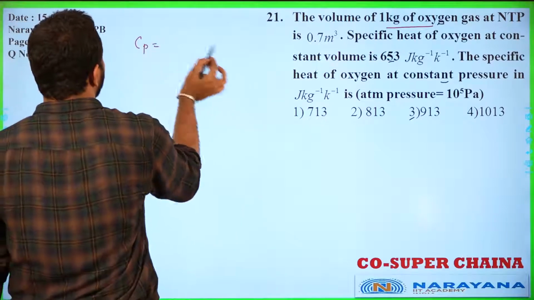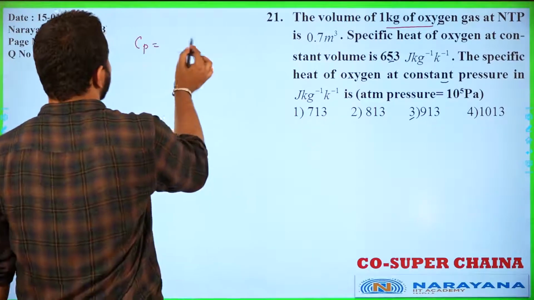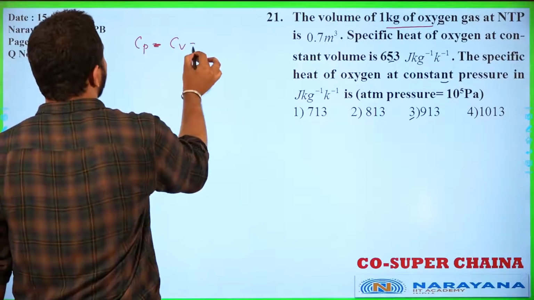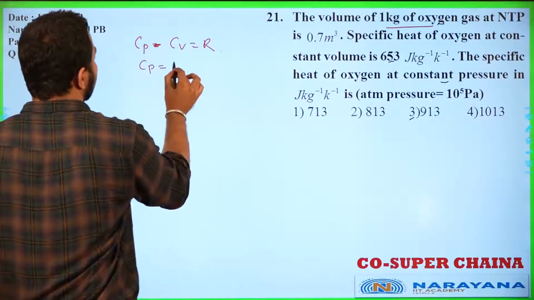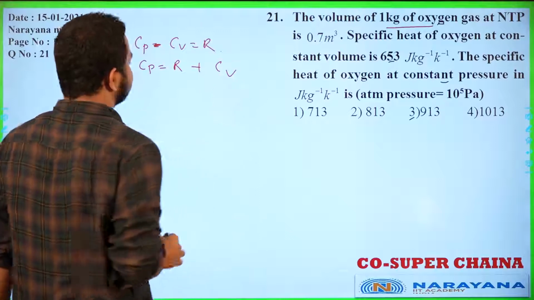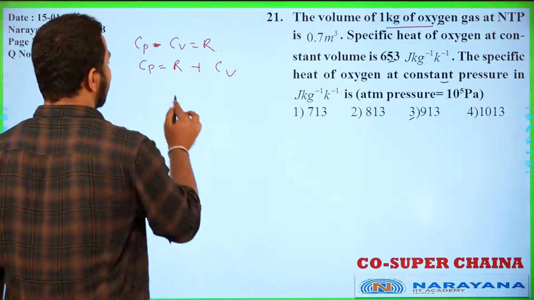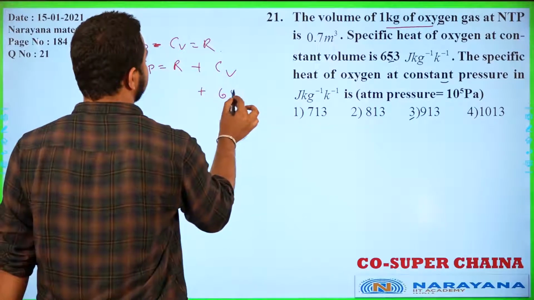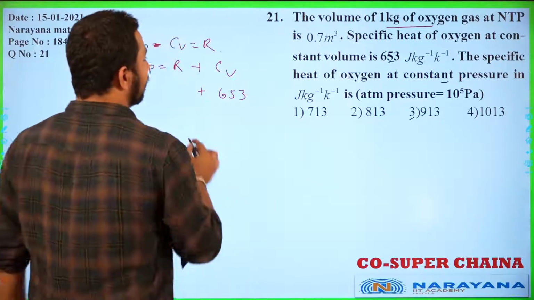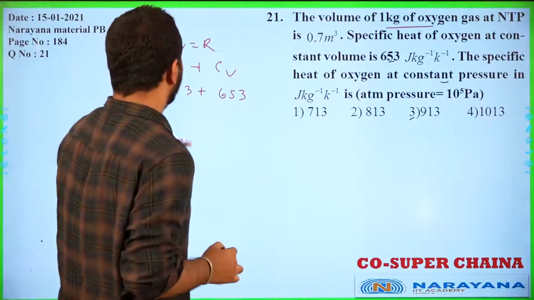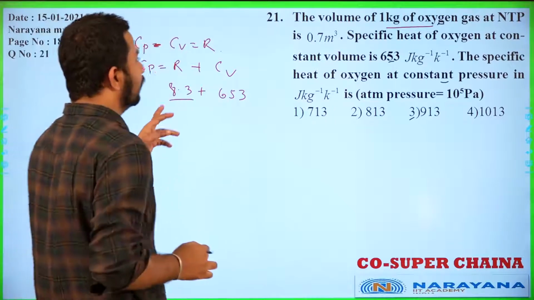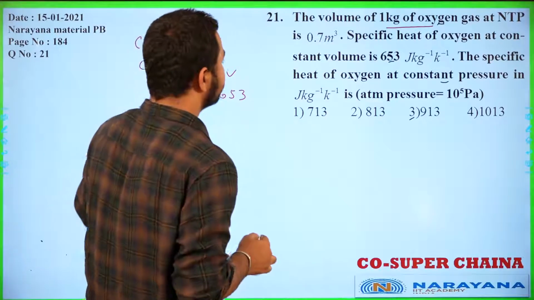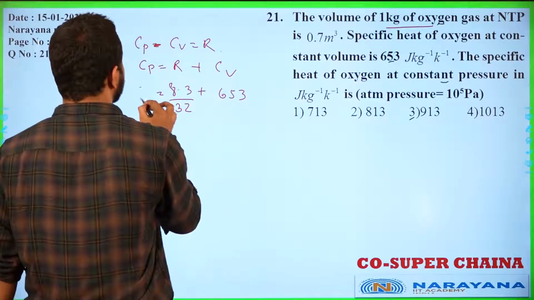So Cp you need to calculate. Cp, you know, Cp minus Cv is equals to R. So we can write Cp minus Cv is equals to R. So we can write Cp will be equals to R plus Cv. This can be written as R by gamma minus 1, and this constant pressure, this is given as 653, and this R is given 8.3, and if we divide it by the molecular mass of oxygen, that is 32, we will get the Cp value here.